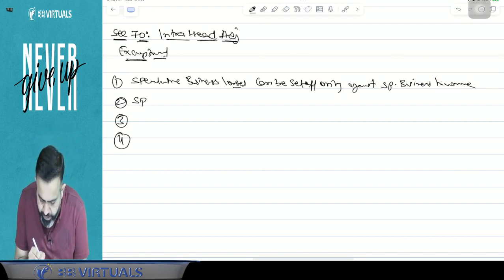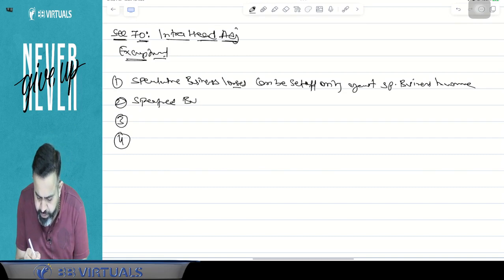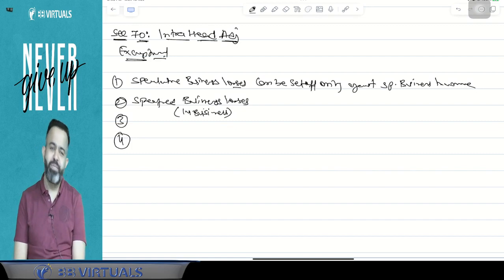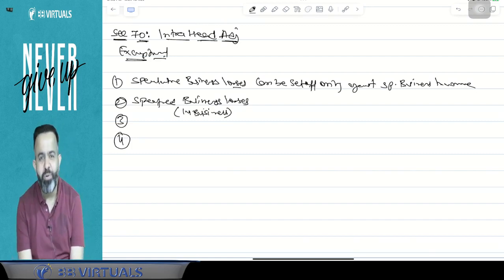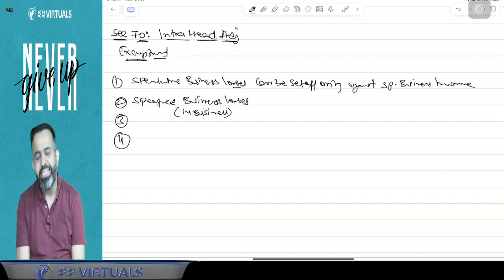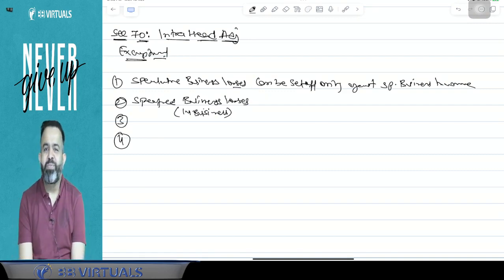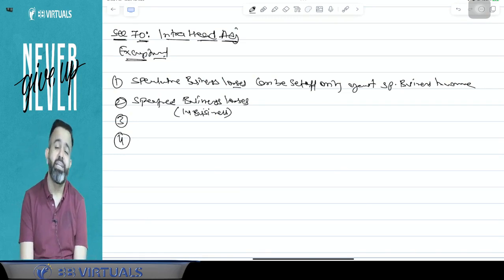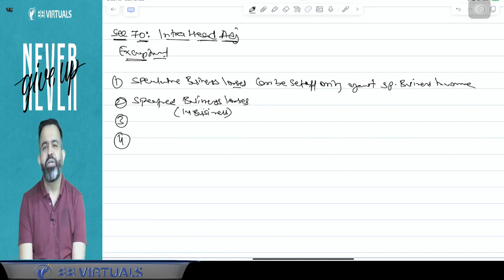Second exception is, if there is a specified business loss, meaning those 14 businesses. You know the 14 businesses: cold chain facility, warehousing for agriculture produce, petroleum and natural gas pipeline, hotel 2-star or above category, hospital 100 bed or more, housing project under slum redevelopment, housing project under affordable housing scheme, production of fertilizer in India, beekeeping and bee honey and bee wax business, container depot, container freight station, warehousing for sugar, slurry pipeline for transportation of iron ore, semiconductor wafer fabrication manufacturing unit, and new infrastructure facility.